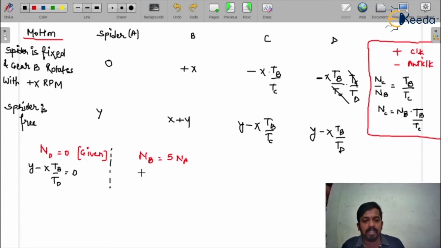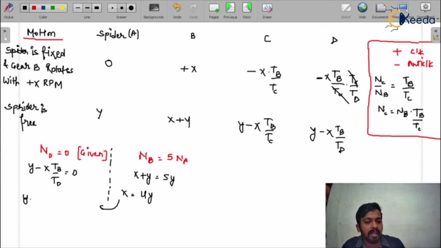So that means x plus y is equal to 5y. From here we can get the value of x: x is equal to 4y, and we have to use this value in these equations. We just have to put the x value in these equations.